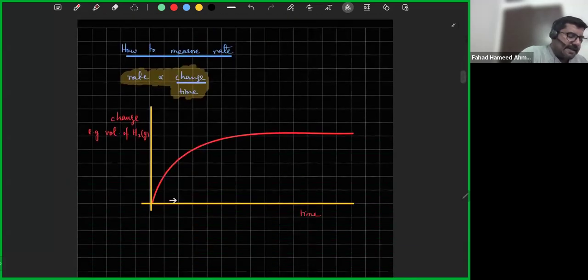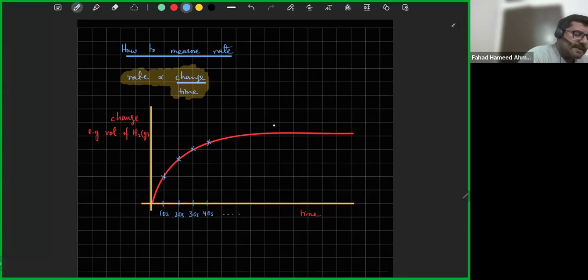And let's say every 10 seconds, every 20 seconds. Let's give it a hypothetical value. For example, every 10 seconds, 20 seconds, 30 seconds, and so on, you are trying to measure the volume of gas, and you plot all these points. You're plotting all these points. The H2 gas will increase, and slowly the reaction slows down and then it becomes constant.